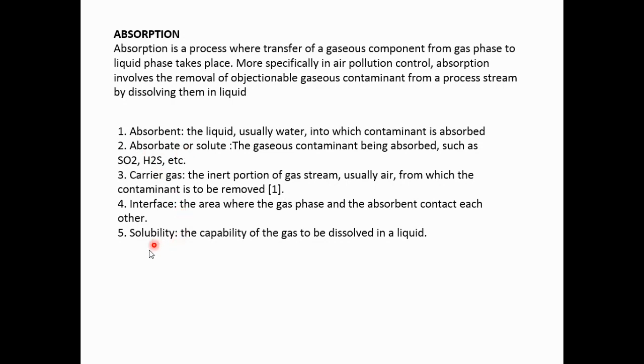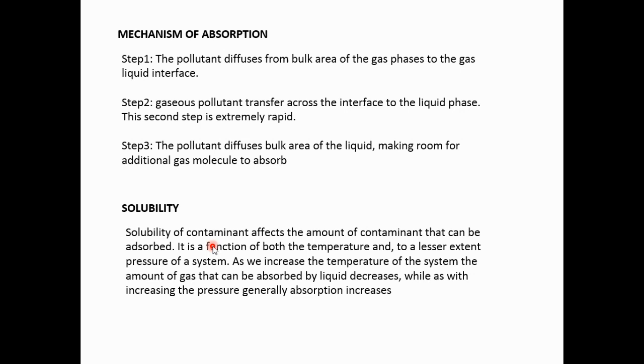That is called the interface. What is solubility? It is the capacity to dissolve the gas in the liquid. So these are the important things you have to remember about the process of absorption. There are two things: absorbent and absorbate. Absorbent means solvent, mostly water. Absorbate means solute, mostly the polluted gases. The air is called carrier gas. Where the air and water meet for the absorption process is called the interface. And solubility is the capacity to dissolve in the liquid.